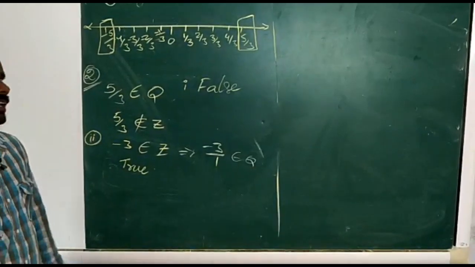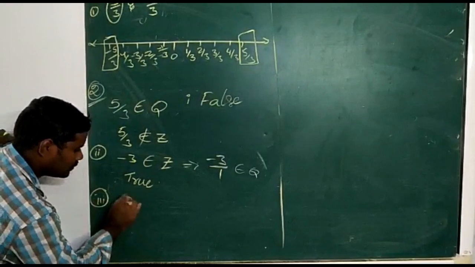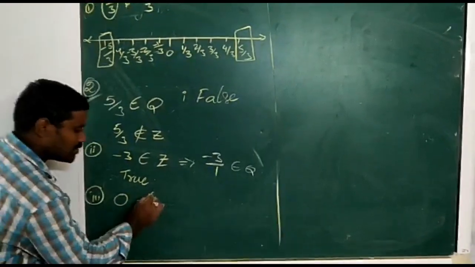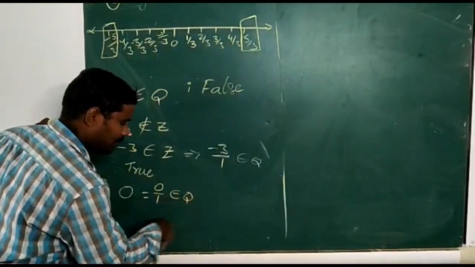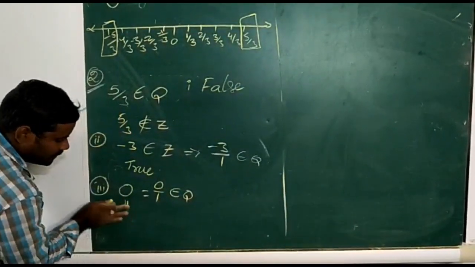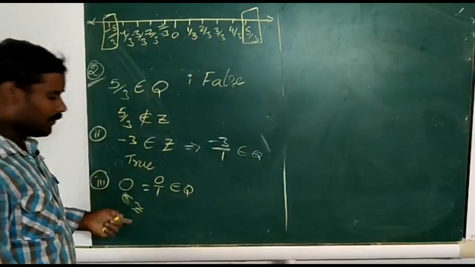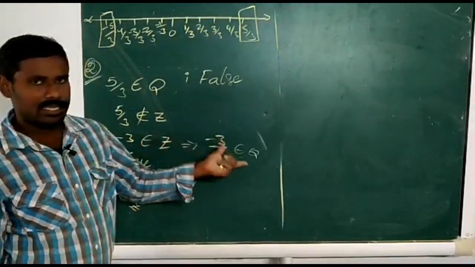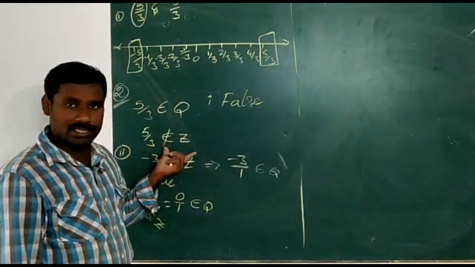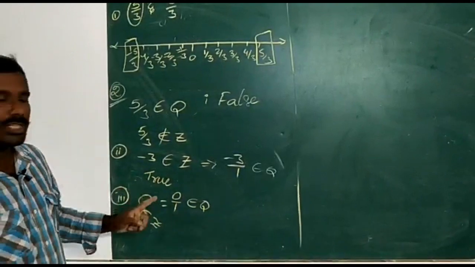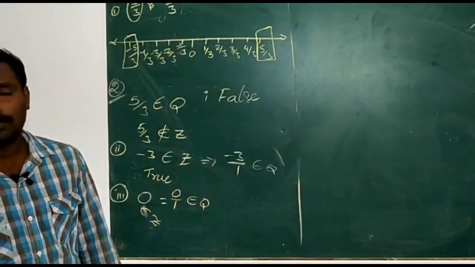0 is a rational number. Yes. 0 can be written as 0 by 1 also. Then it is a rational number, and 0 belongs to the integers. Every integer is a rational number, but every rational number need not be an integer, and the third statement, 0 is a rational number, is true. Now we are going to example 3.